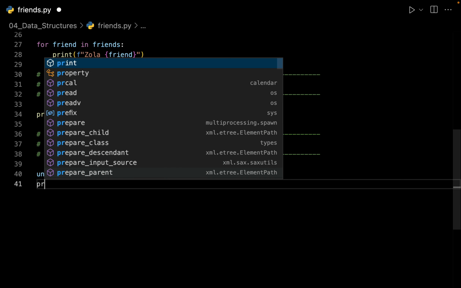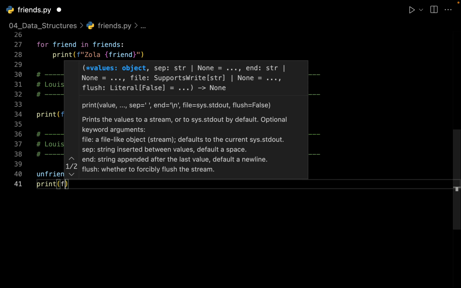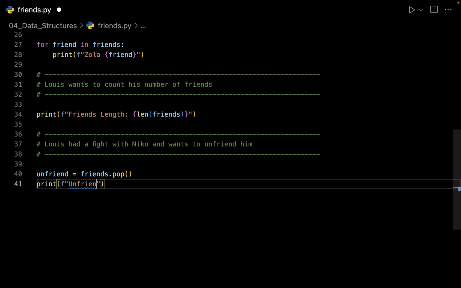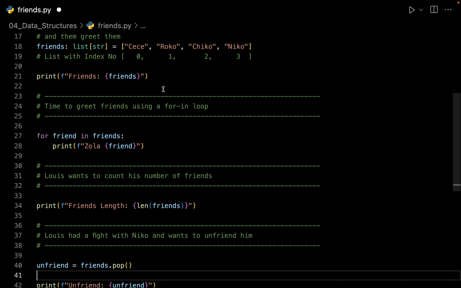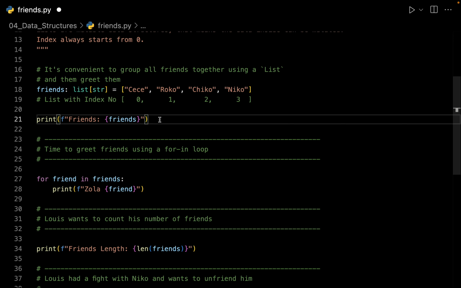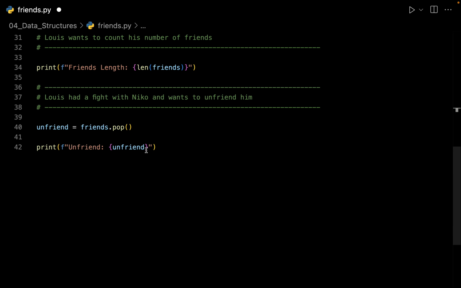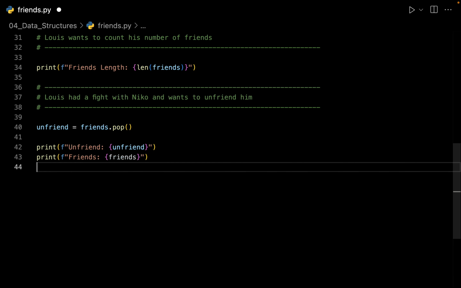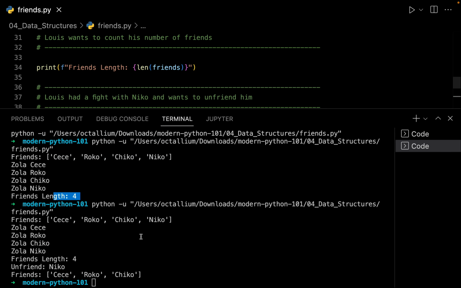Let us print out the friend that we have just unfriended. So we can just say unfriend, and let me put my curlies, and let me put unfriend over here. Let me also copy and paste our friends, and let's see how our list is looking right now. Just save it and try to run your file, and here we have it. We have unfriended Nico, and this is how our current list of friends looks like.